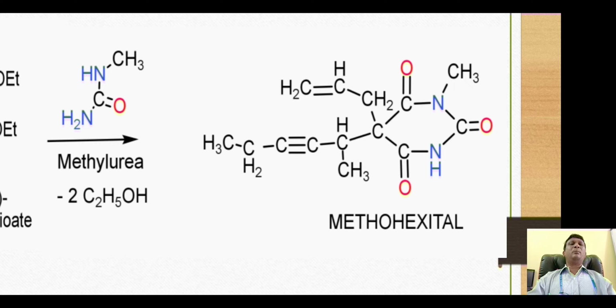Methohexital is employed as its salt form, that is methohexital sodium. If we look at this portion, we will find here the presence of this carbonyl group attached with an atom bearing a hydrogen. So this hydrogen may migrate onto this oxygen to generate a double bond between this nitrogen and carbon and convert this oxo group into corresponding alcohol, that is OH group.